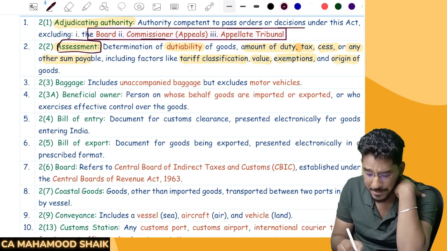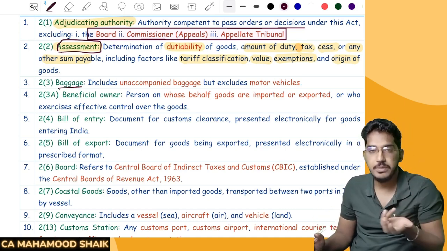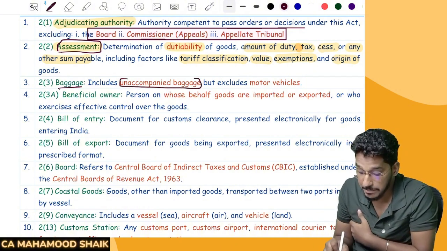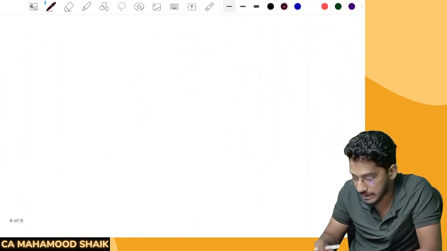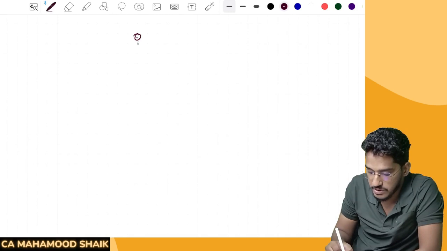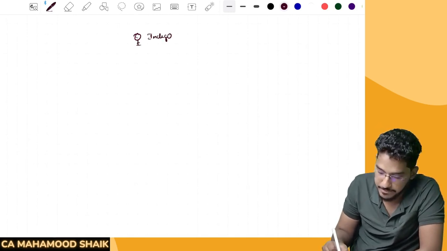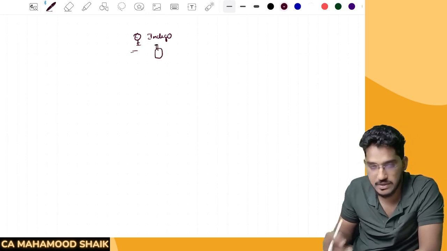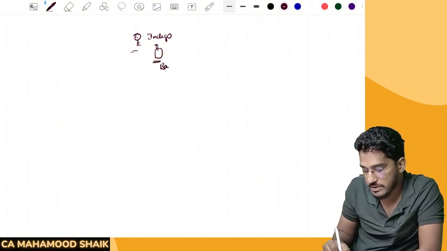Next, baggage. I've already told you, luggage. So the luggage of the person, whether it is accompanying the passenger, or even unaccompanied baggage, is included. Baggage can be accompanied or unaccompanied. Say you are traveling on Indigo Airlines from abroad to India, and you are also bringing one luggage. This luggage is coming along with you in the same flight. So this will come under the baggage definition.